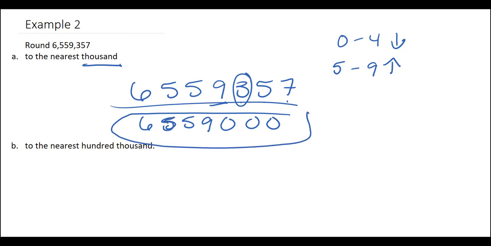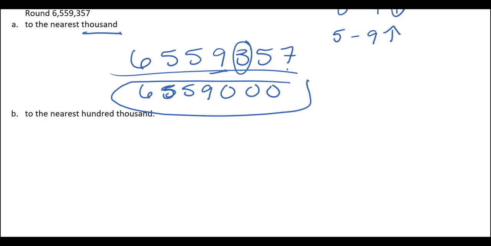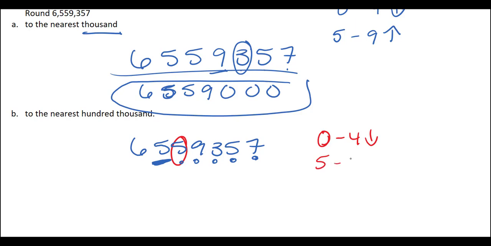Now, let's go ahead and look at the next one. So we're going to look to see if it's to the nearest 100,000. So we have thousands, and if we go back, ones, tens, hundreds, thousands, 10,000s, 100,000. So we underline this one. Let's go ahead and circle the one to the right just to determine if we're going to go up or down. 0 to 4, we round down. 5 to 9, we round up. And so we see it's a 5, so we're going to go ahead and round up.